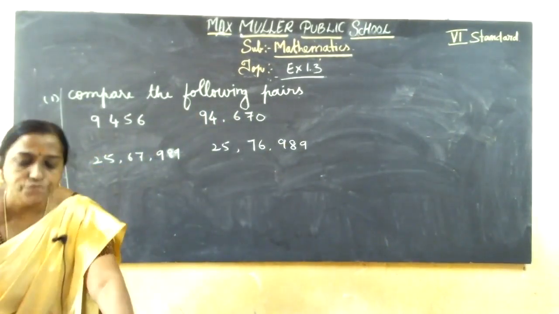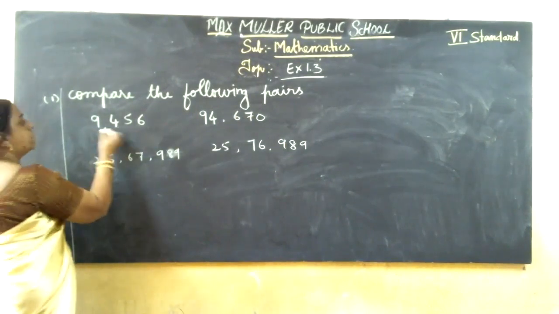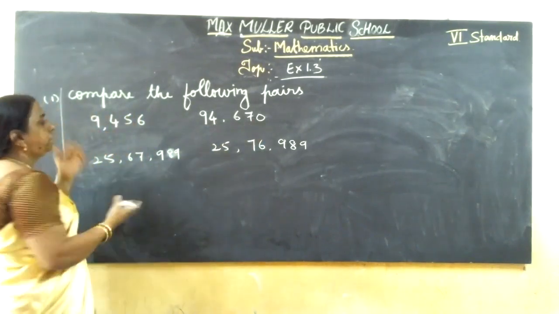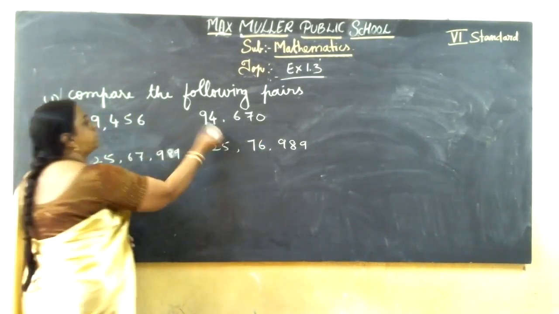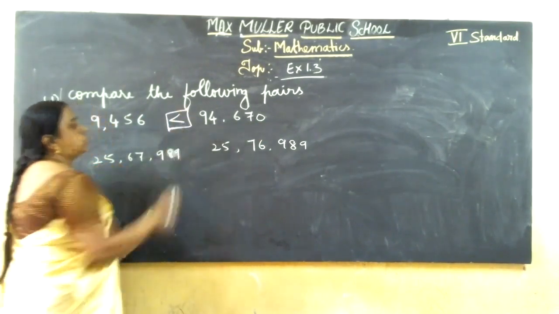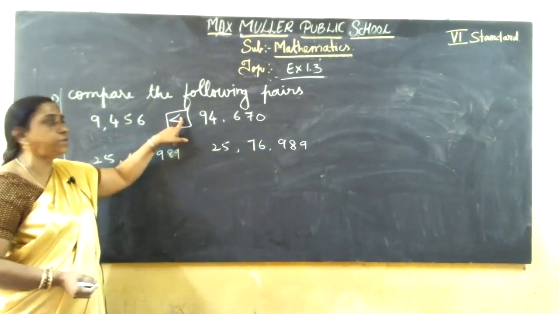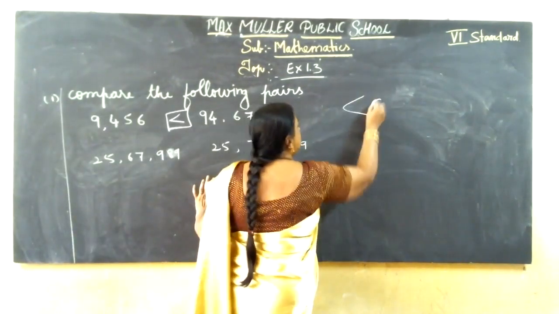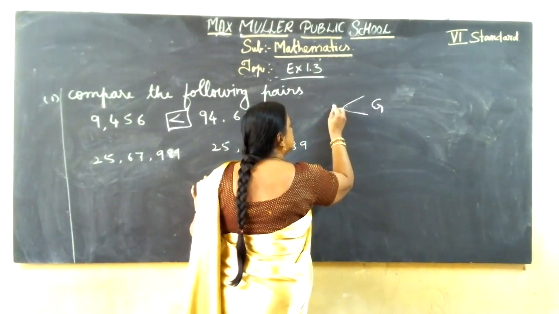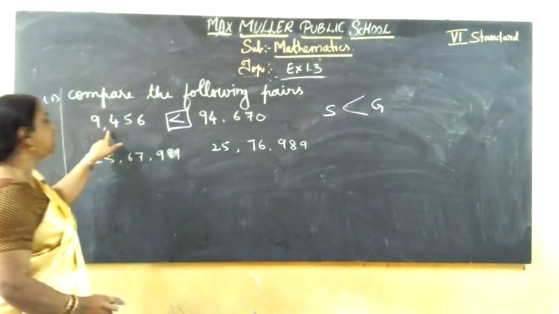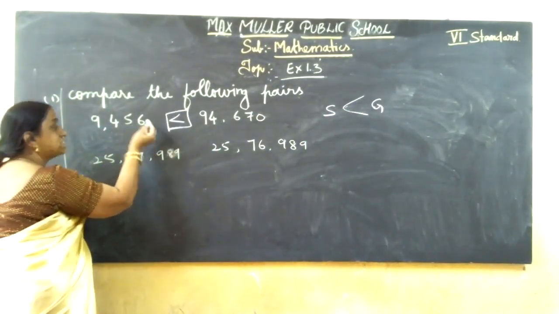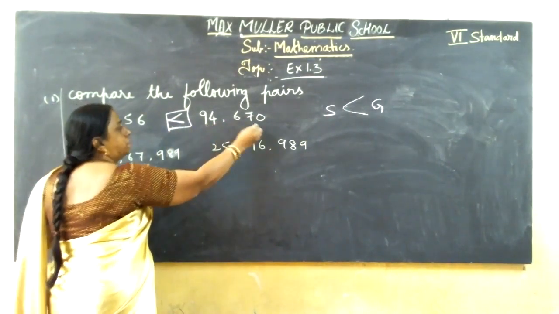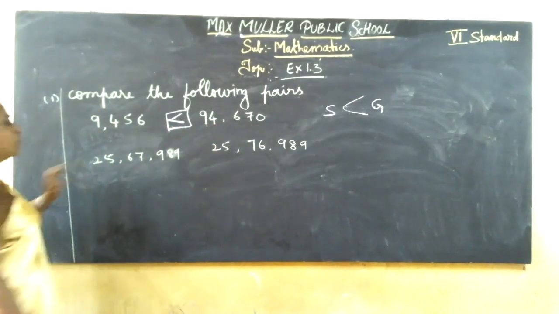First, what I told you. First, you see the number of digits. Here, number of digits 1, 2, 3, 4. Here, 1, 2, 3, 4, 5. So obviously, no need to check anything. You have 4 digit and 5 digit. 5 digit is greater than 4 digit. Already I told, greater number always you keep in your mind. Crocodile mouth should be open on the greater side. Greater side open, lesser side close, smaller. So here, how to read this? 9,456 is less than 94,670. Clear?